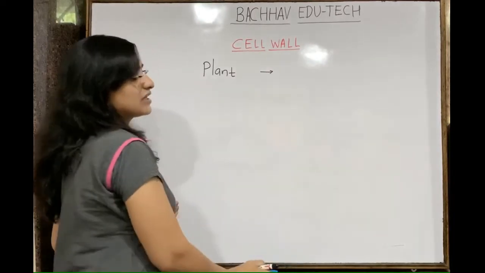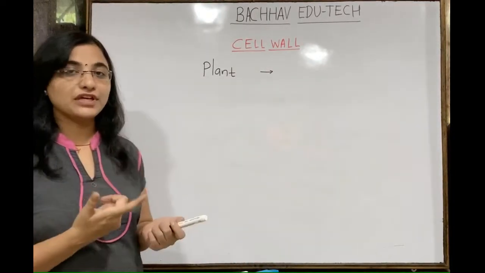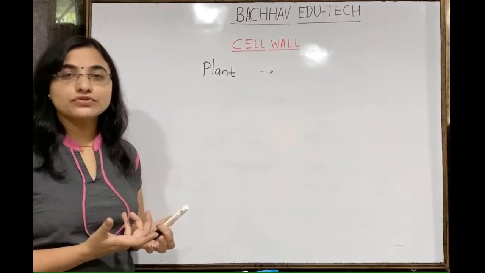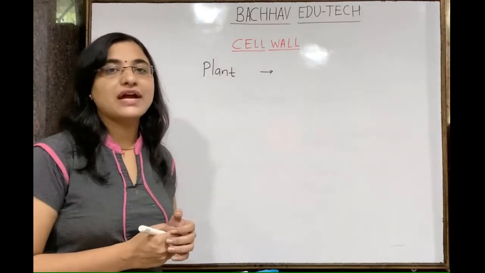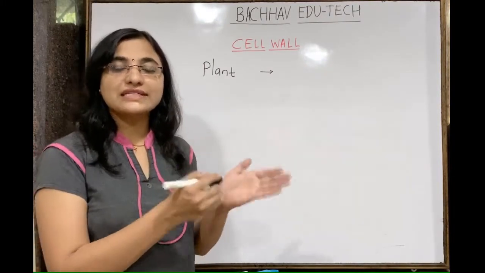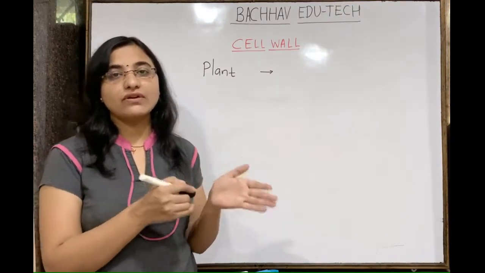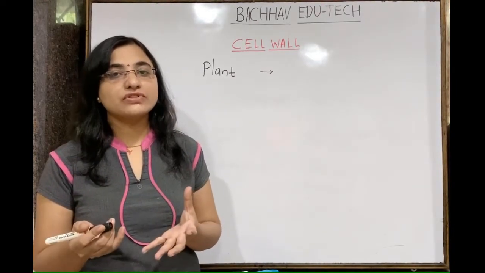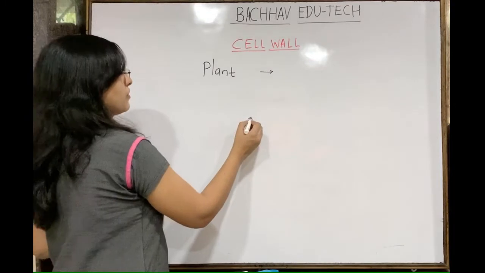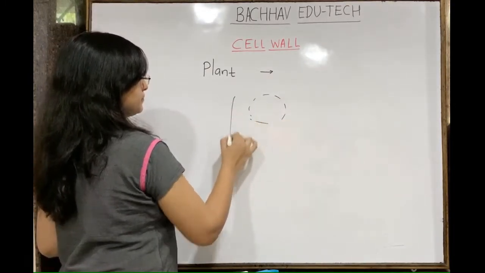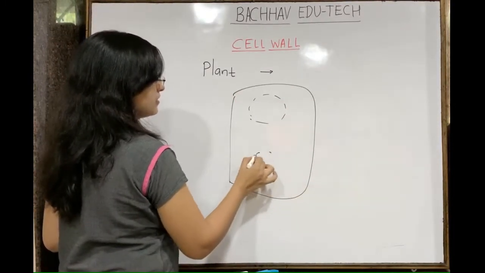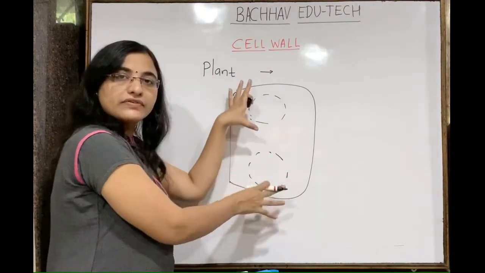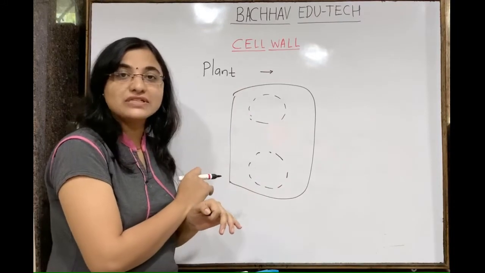So the plant cell wall is made up of a number of different chemical compositions. Before that, where is the cell wall actually going to form? During division. We know that cell division has two categories, karyokinesis and cytokinesis. Karyokinesis means nuclear division, and cytokinesis means cytoplasmic division. Suppose this is one cell and this is another cell. Newly formed cells are there and now they want to separate. Nuclear division has already occurred, and now it is time for cytokinesis.